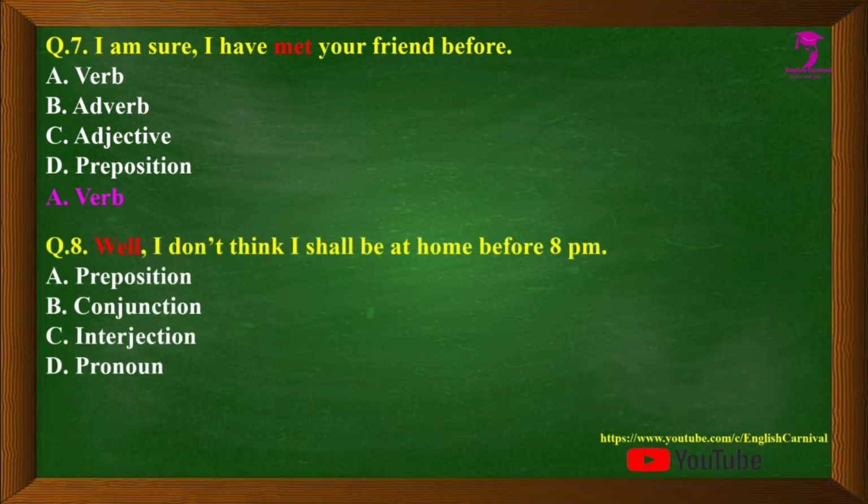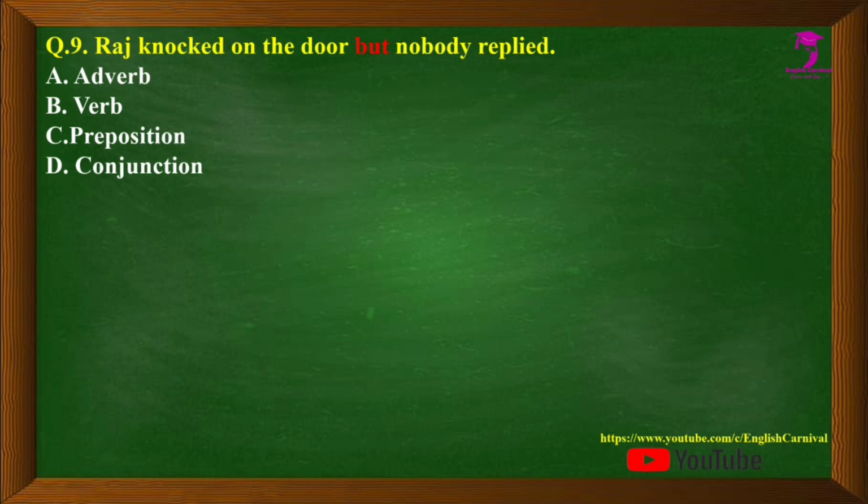Question number 8 we have, well, I don't think I shall be at home before 8 p.m. The word well. Options are A, preposition, B, conjunction, C, interjection and D, pronoun. The correct answer is C, that is interjection. Next, question number 9 we have, Raj knocked on the door but nobody replied. The word but. Options are A, adverb, B, verb, C, preposition and D, conjunction. The correct answer is D, that is conjunction.